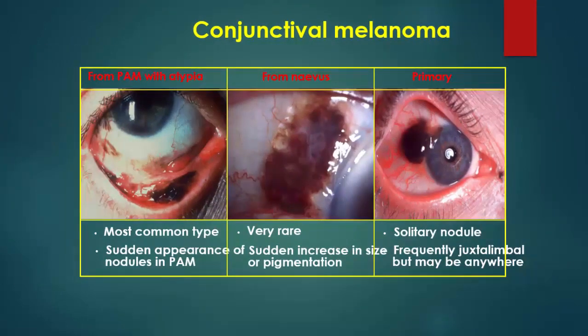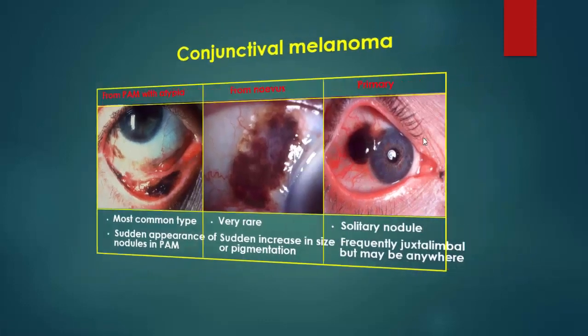Conjunctival melanoma can arise from primary acquired melanosis with atypia, which is the most common type, with sudden appearance of a nodule in primary acquired melanosis. From a nevus, it is very rare and characterized by a sudden increase in size of the pigmentation. And primary, it is a solitary nodule, usually just limbal, and may be anywhere. In this image, we can judge whether the mass arises from the conjunctiva or from underlying ocular tissue, like the ciliary body, for example.